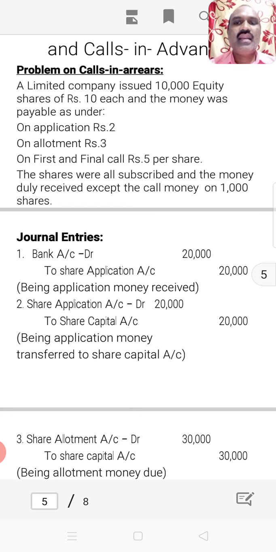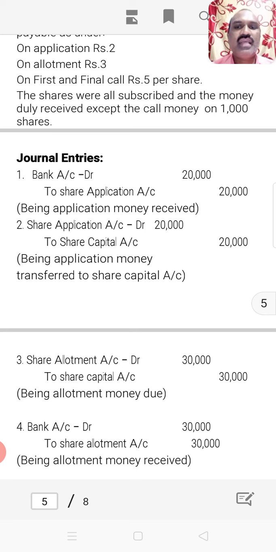The first journal entry is regarding application money received, that we already know. On 10,000 shares at the rate of 2 rupees, it becomes 20,000, being application money received, and the received application money is transferred to share capital account. That's why share application account is debited with 20,000 rupees and share capital account is credited with the same 20,000 rupees, being application money transferred to share capital account.